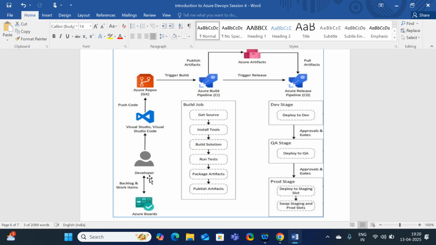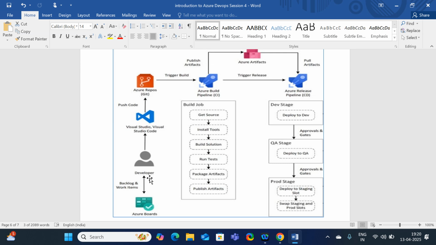Somebody, you are working in an organization, and their developers are developing the code as per the client requirement. Suppose the developer has developed the code in Visual Studio. Assume he, using Visual Studio Code as a development tool, has developed some code. Once the code development has been done, he pushes the code into the Azure repo.